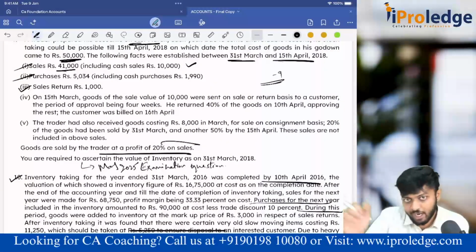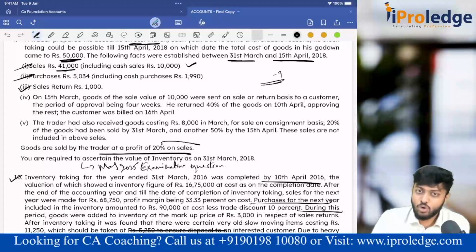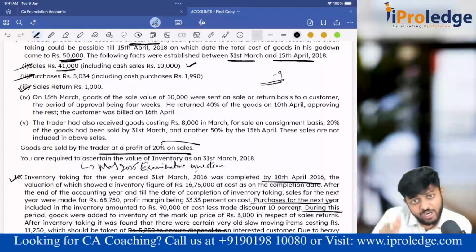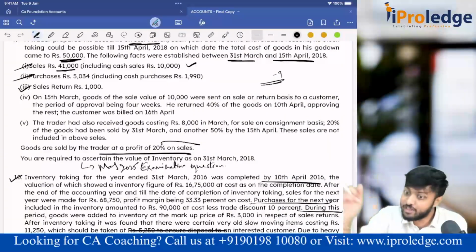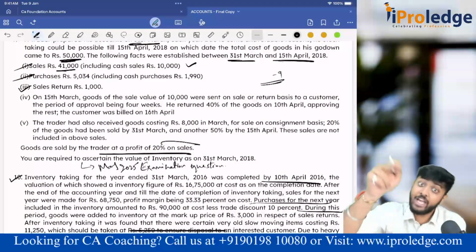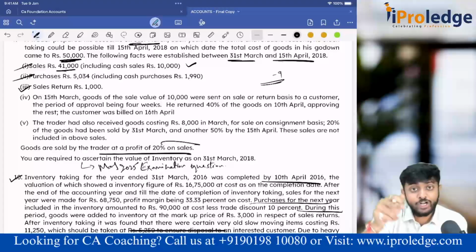Some goods have come back later. Now what do I have to do? As on 31st March these goods have not come back, but as on the 15th April stock taking, the sales return goods which have come back are included. So should I include it as on 31st March also?